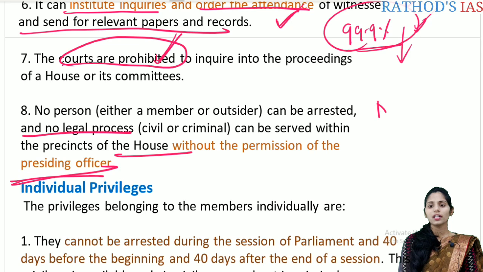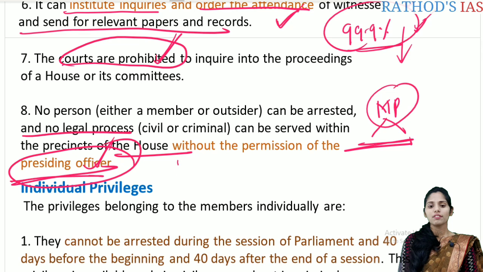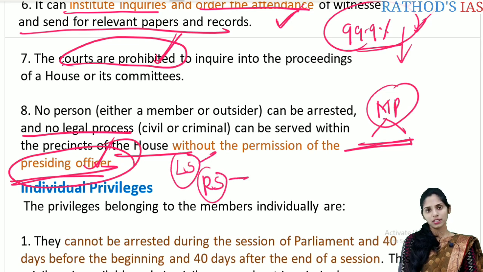So if a member of Parliament is convicted in a criminal or civil case, he cannot be arrested without the permission of the presiding officer. They should take the permission of the presiding officer. For example, in the Lok Sabha it is the Speaker, in the Rajya Sabha it is the Chairman. Only when the permission is taken from the presiding officer will the arrest be done. So these are some important collective privileges.